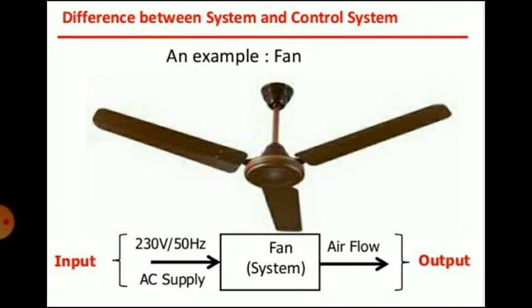An example is a fan. You can see the fan is a system. An input of 230 volt, 50 hertz AC supply is applied to the system, and you will get airflow, which is the output. So the fan is a system.